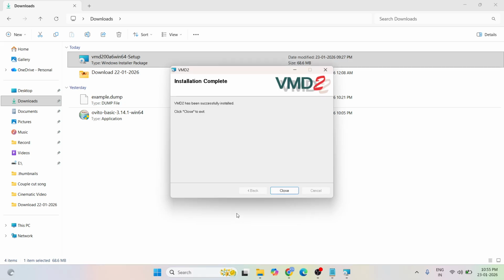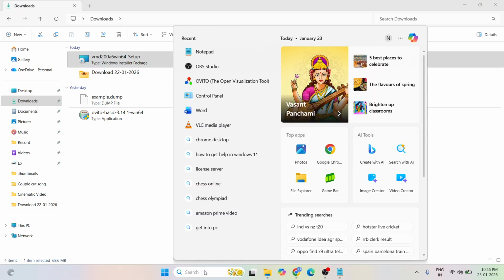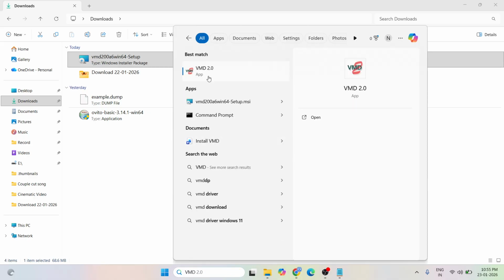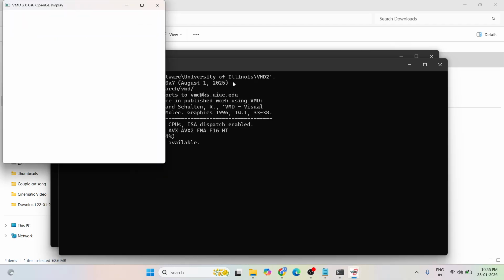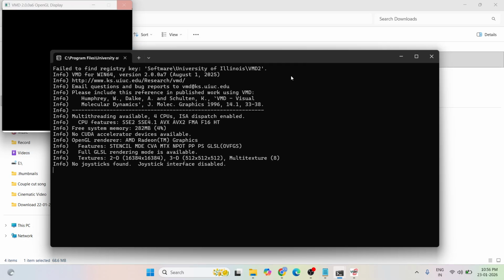Okay, now VMD has been successfully installed. Now I am closing. Okay, now I will open VMD. In the search menu bar, type VMD, VMD 2.0. So just started. I clicked twice, that's why it opened twice. No problem. Just minimize everything.